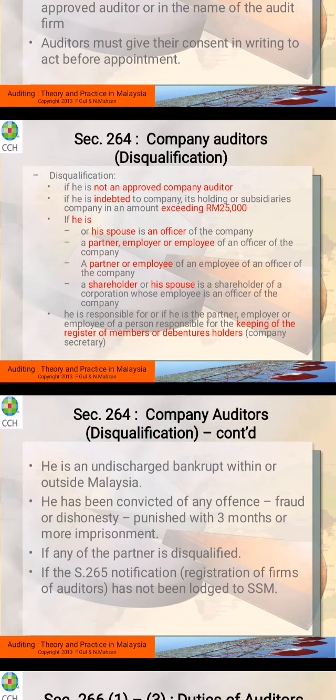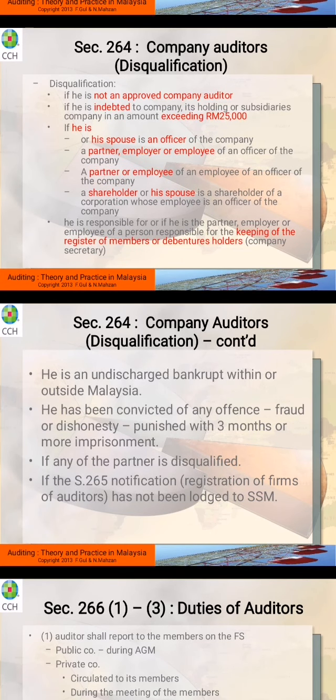So it means that here, your company, whether your partner, your employee, your employer, which relate to the members of the company that you are going to audit. Basically this will be recorded and kept by the secretarial company. Normally you know that the secretary is actually for a boss, but now the secretary is a company to a company. So they are also disqualified from becoming an auditor for that company.